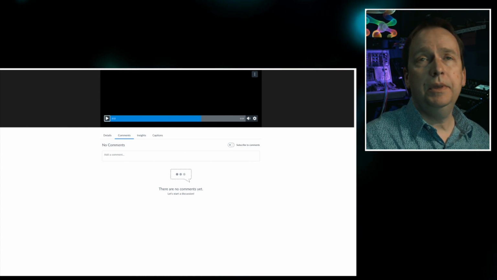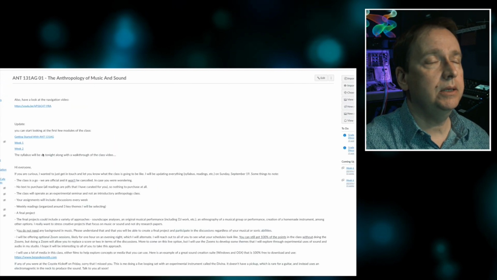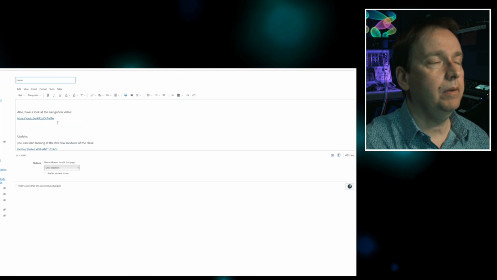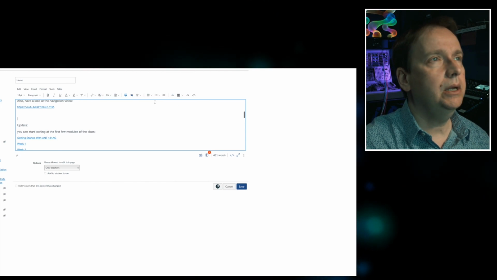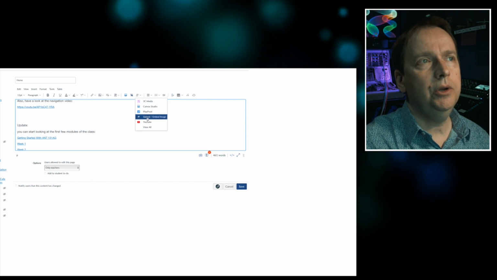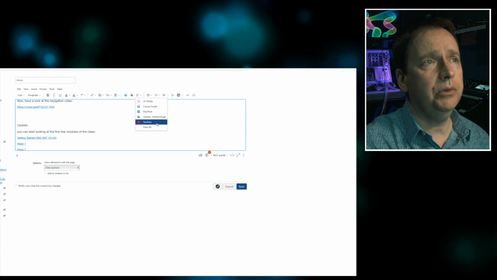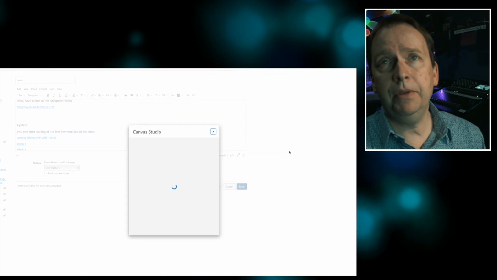And as you know, the exact same step to take if you want to insert this into your class, you're going to go to the page where you want it to be. Wherever that happens to be, we'll just do a test here. And then what I'm going to do, I'm not going to go to Course Media. I'm going to go to my tab that has all my Play Pause It, Canvas Studio, 3C, YouTube. Click on Canvas Studio. And everything is going to come up.